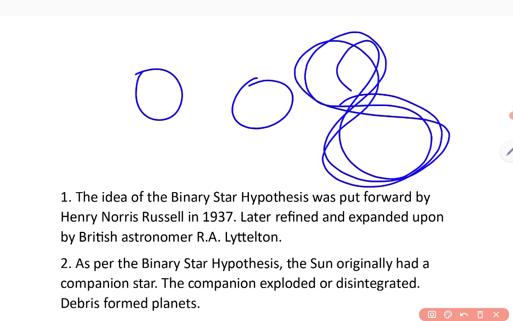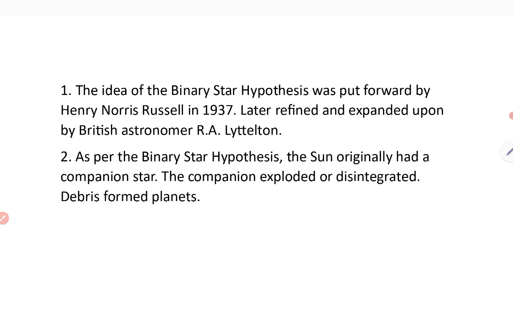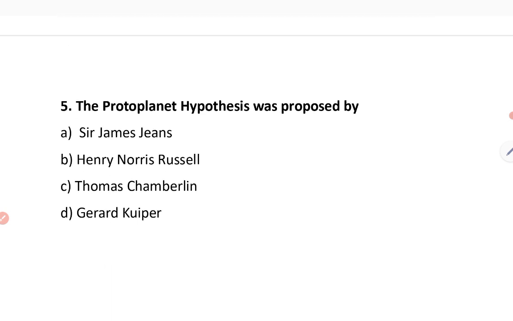Later they exploded and disintegrated, and debris formed the planets. So this was the binary star theory, which was proposed by Henry Norris Russell in 1937.